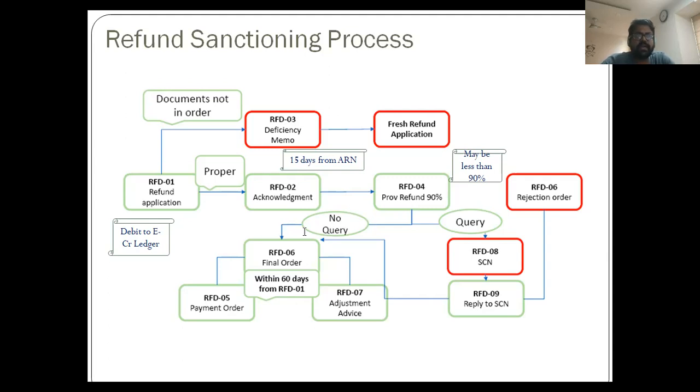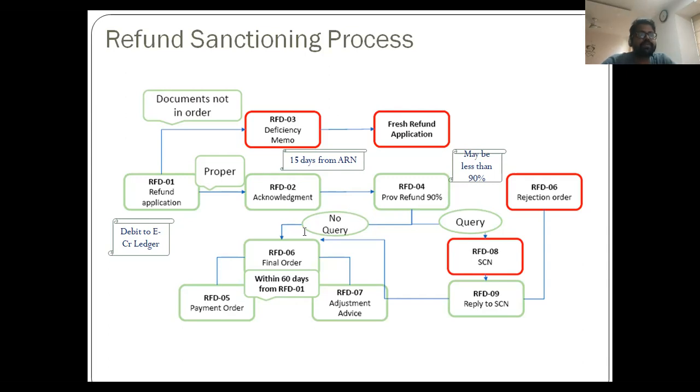It is against an undertaking furnished by the taxpayer, which says that there is no prosecution for offenses in the last 5 years amounting to rupees 2.5 crore or more. And how much should be provisionally sanctioned? Usually it is 90% of the refund claimed as per Section 54(6) with Rule 91, but the officer can use his discretion based on the merits of the case to process an even lesser amount.